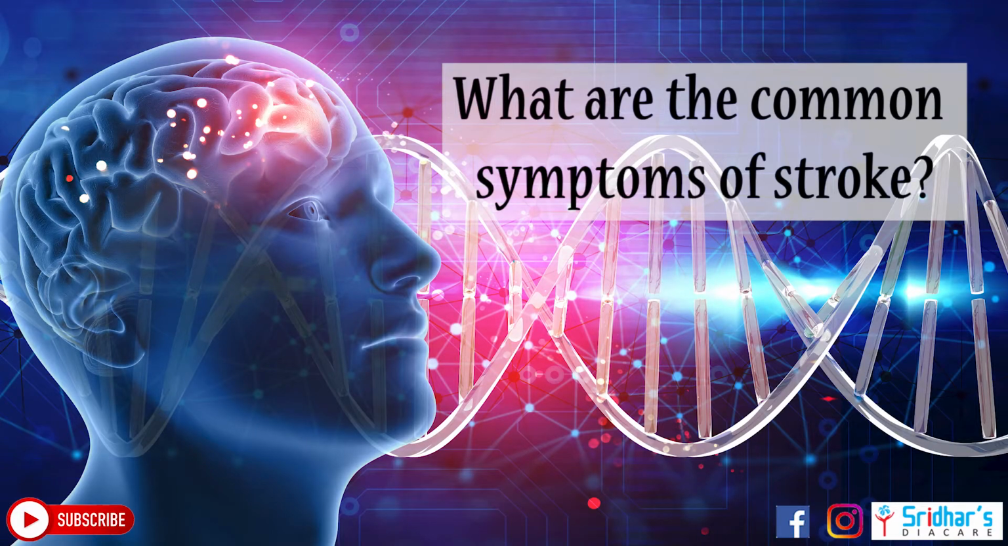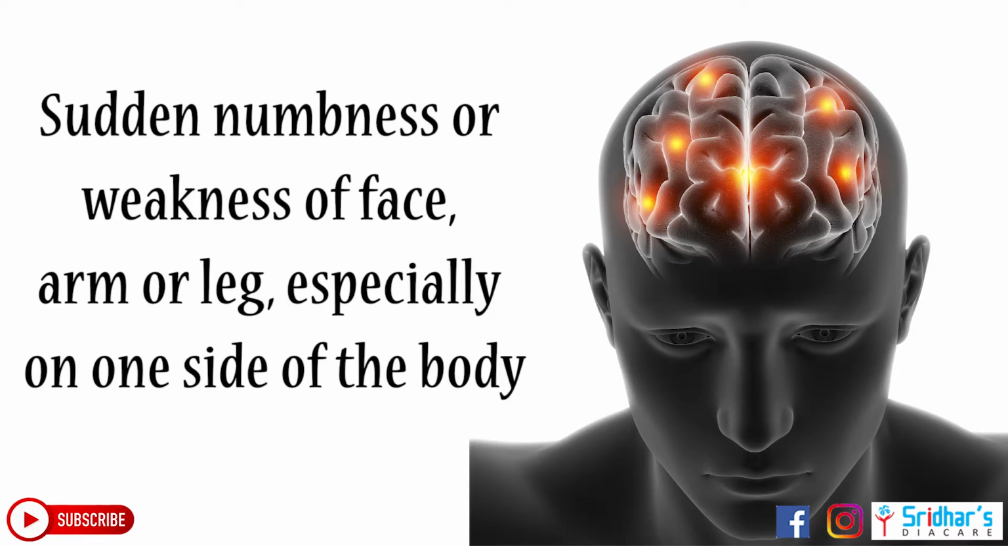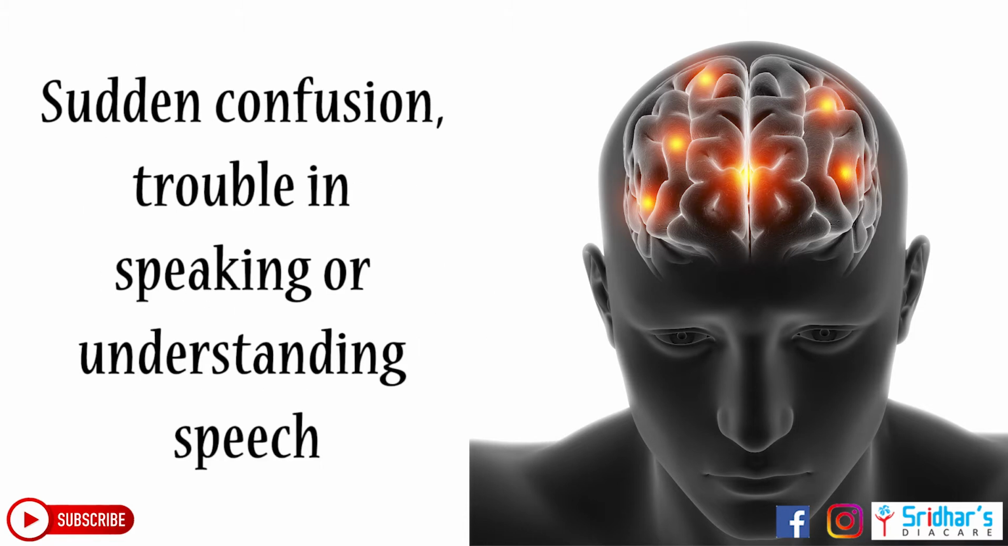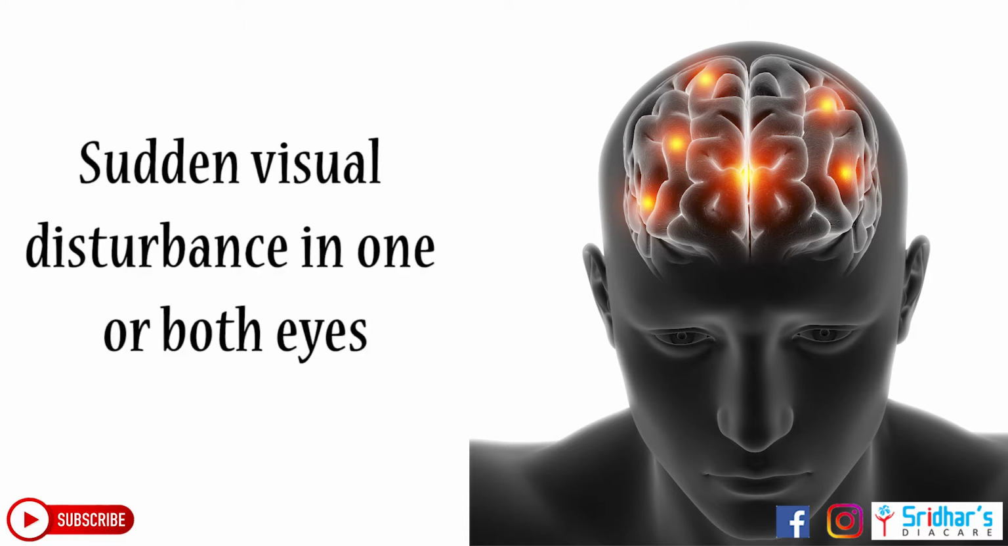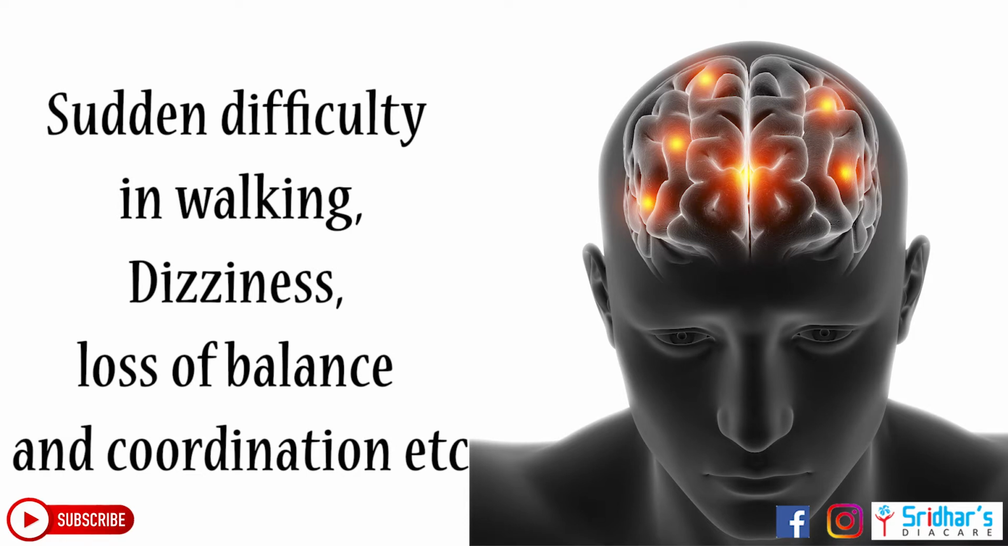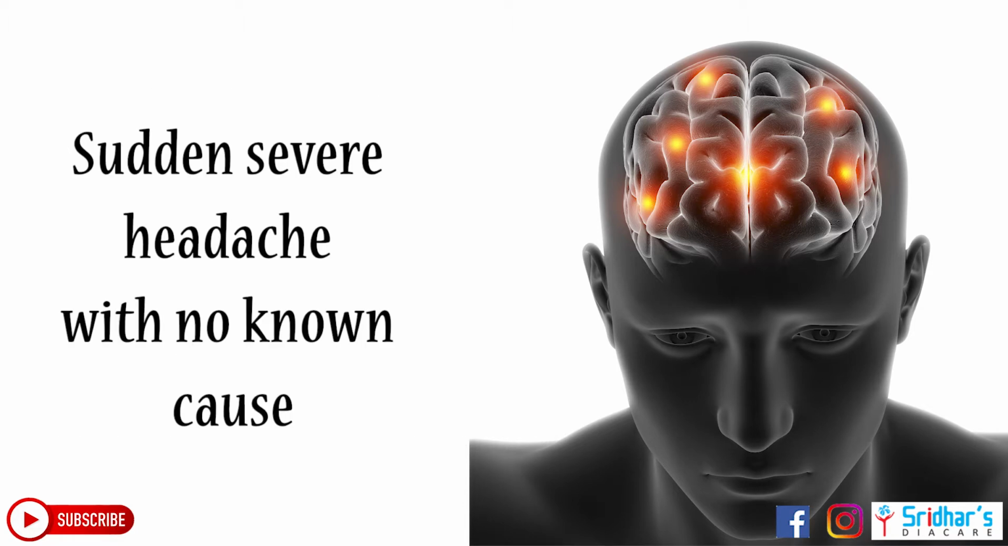What are the commonest symptoms of stroke? Sudden numbness or weakness of face, arm, or leg, especially on one side of the body. Sudden confusion, trouble in speaking or understanding speech. Sudden visual disturbance in one or both eyes. Sudden difficulty while walking, dizziness, loss of balance and coordination, etc. Sudden severe headache with no known cause.